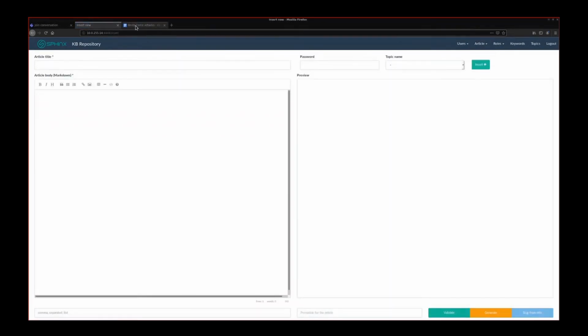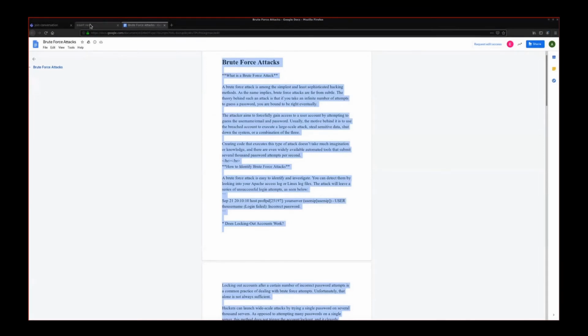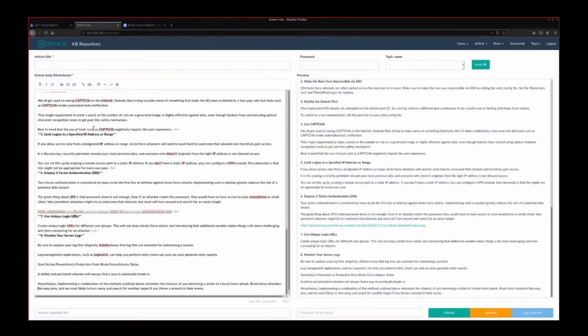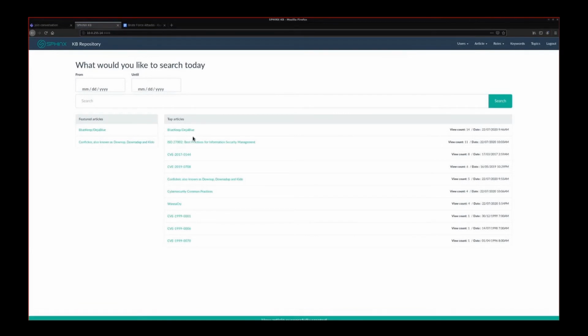For example, here I have already, in order not to lose time, an article that we can use. Let's say we name it brute force attacks, that we can insert.